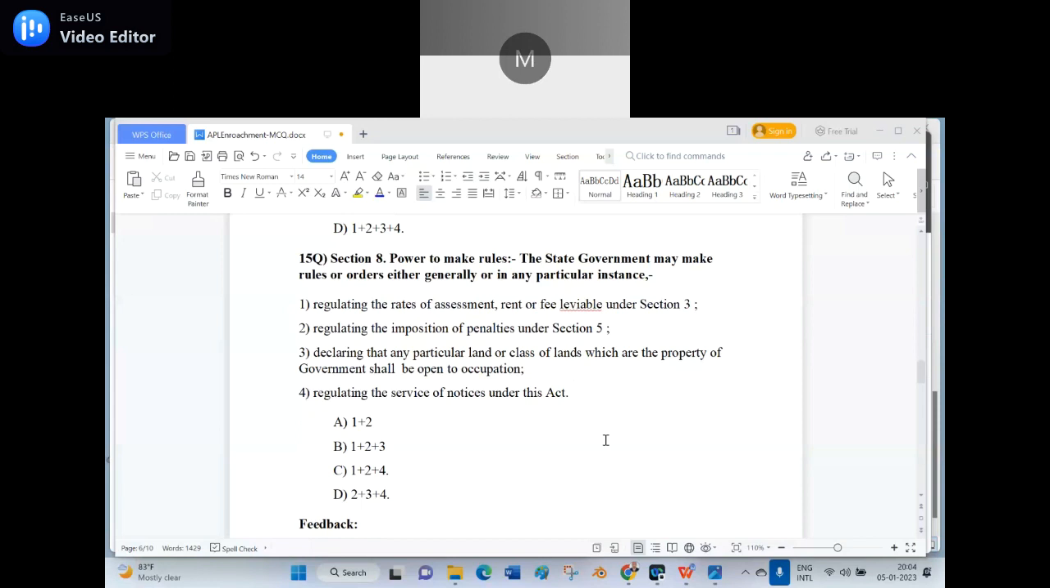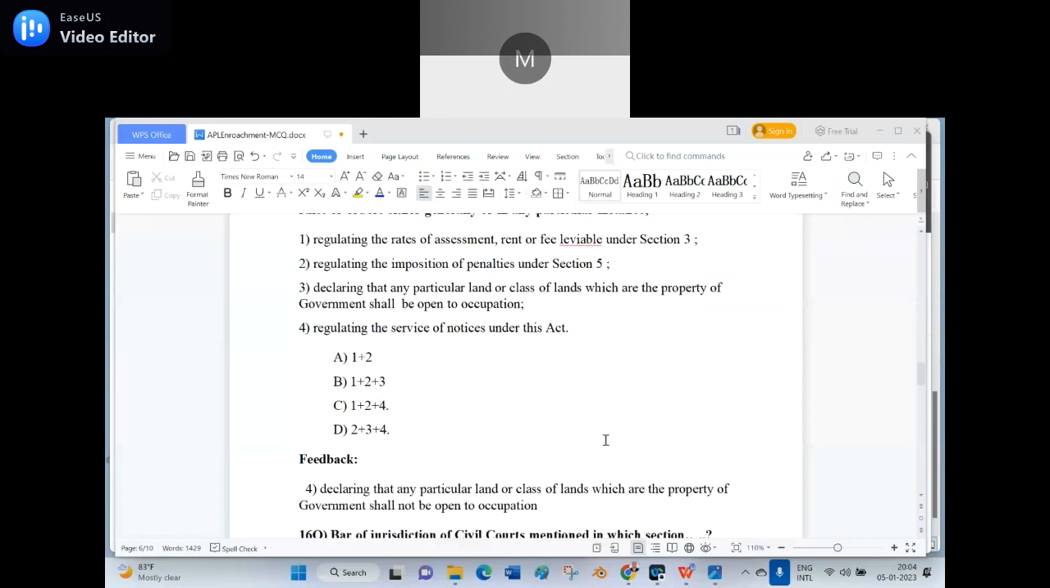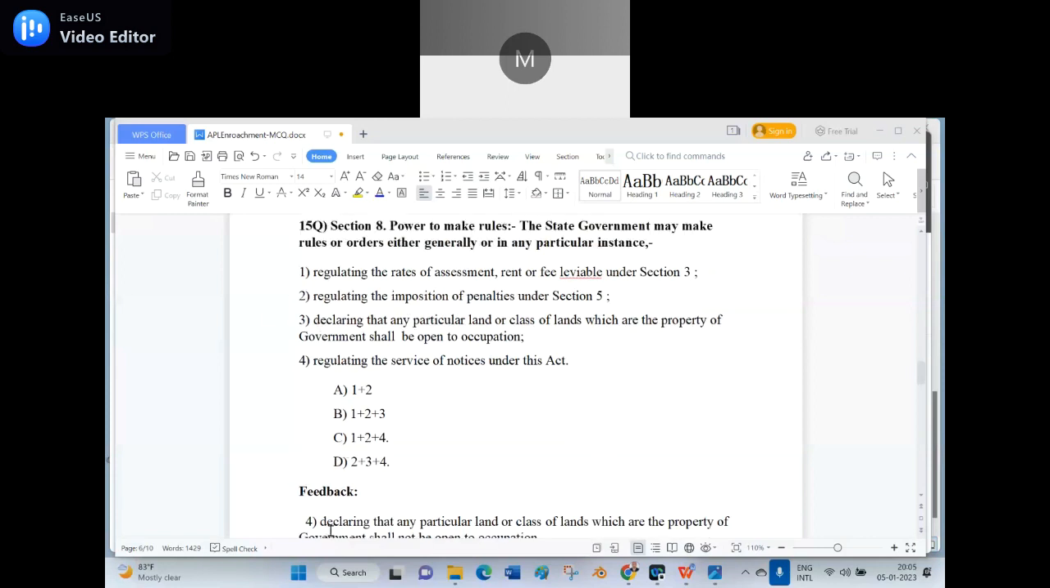Suppose let me presume it, and where I committed a mistake. If you happen to see the 4, is it the 4th one? No. If you happen to see the declaring that any particular land, is it here? Yeah, this 3 is there.